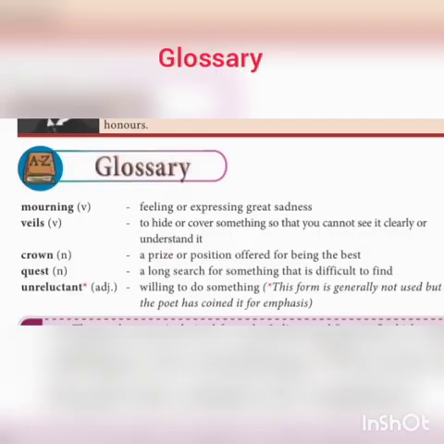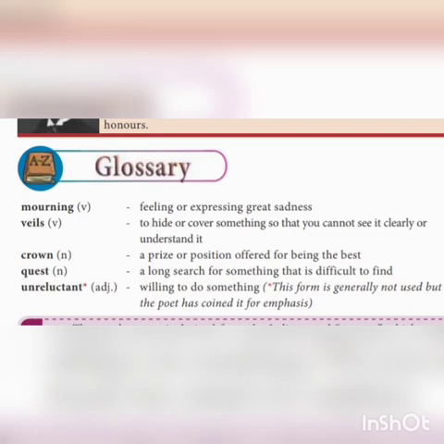Now we shall see the glossary of this poem. The first one is mourning. Mourning means feeling or expressing great sadness. Not completely happy. Being sad is called mourning. Next one, veils. Veils mean to cover or to hide something. You cannot see clearly from one side to the other. That is called veils, completely covered with something.